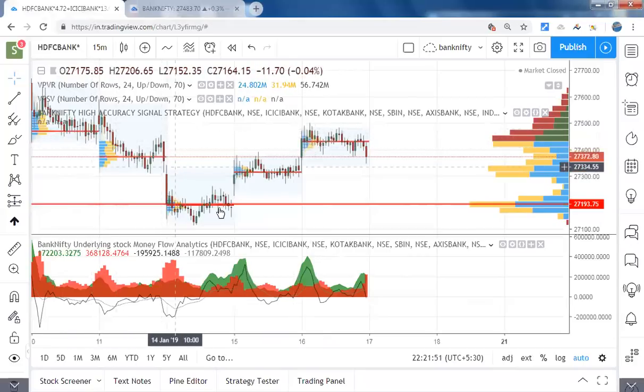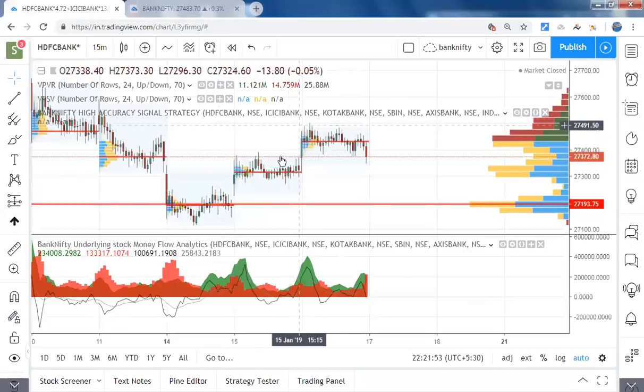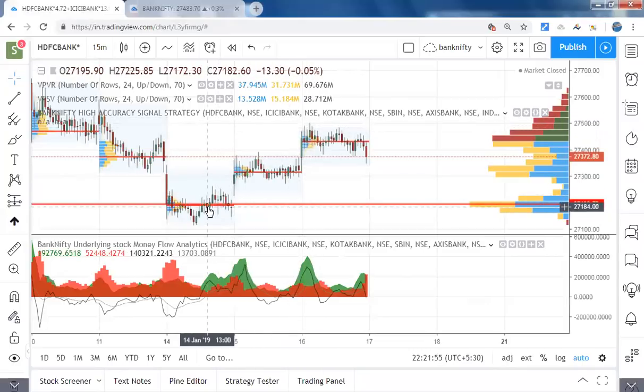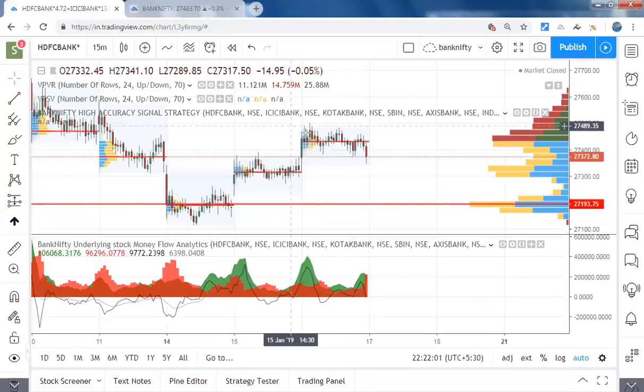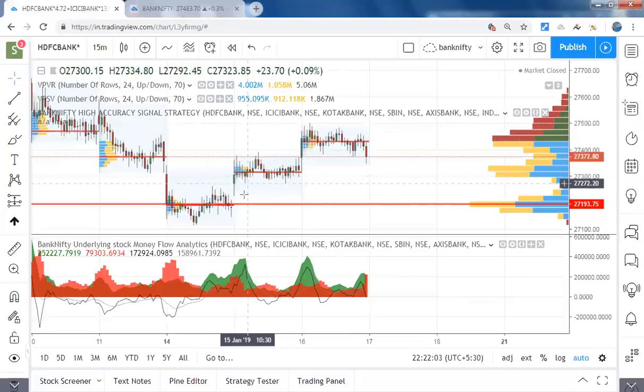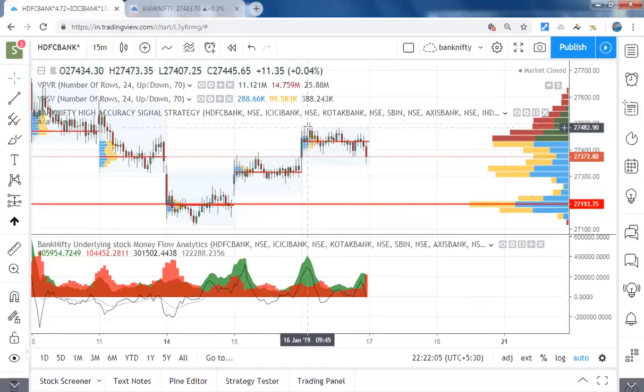Even the people who bought it here look to sell it, because whoever bought in this fair value zone, most of the transactions happened in the last 5 sessions at the 27,250 zone. So this is a reconstructed one, so you have to add 50 to 60 points to this. At this zone, if they see around 550, almost 300 points profit in just one day, approximately 300 points profit in one day.